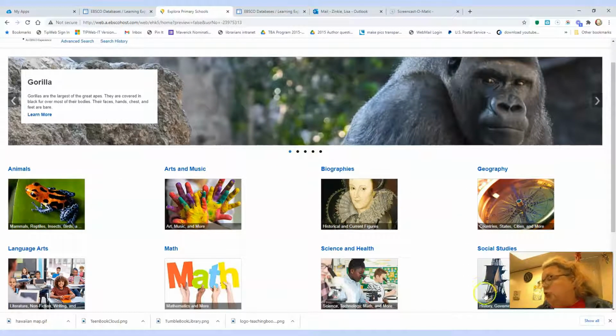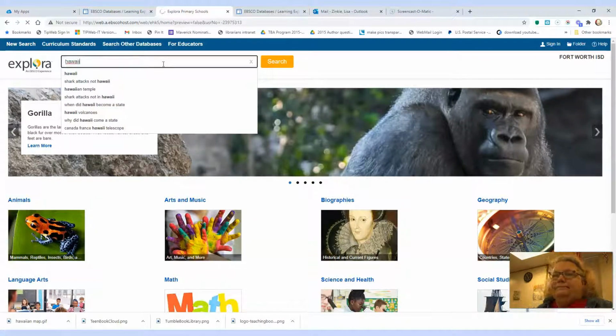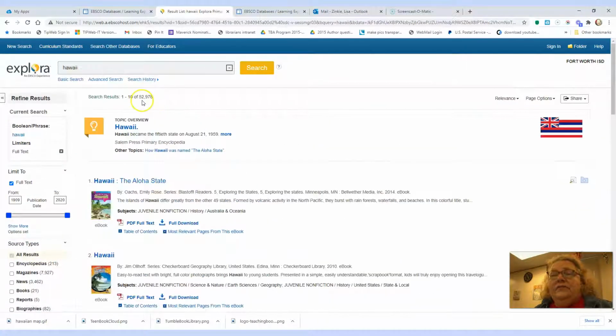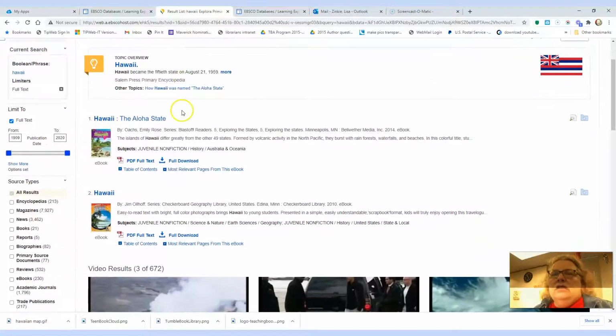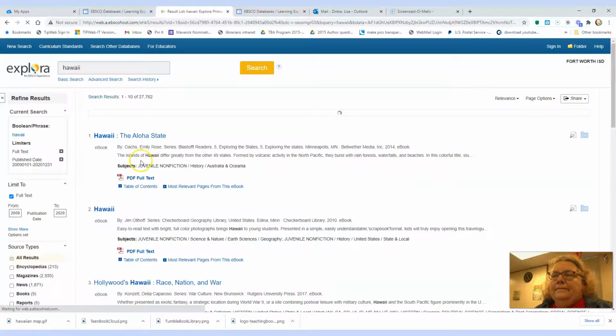We could go under geography and social studies. But I'm just going to go right to the source, right up here at the search, and do Hawaii. And it gives me 52,000 results, almost 53,000. That's too many. So what I'm going to do, and this could be different for you, is limit the years of the publication. I want only the things that have been published in the last 10 years or so. How about 11 years? All right.